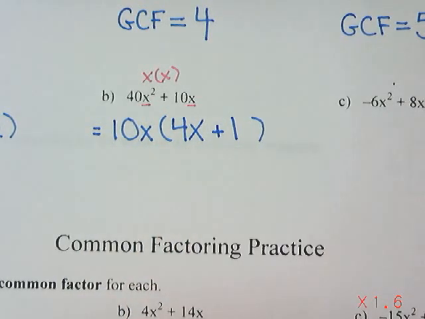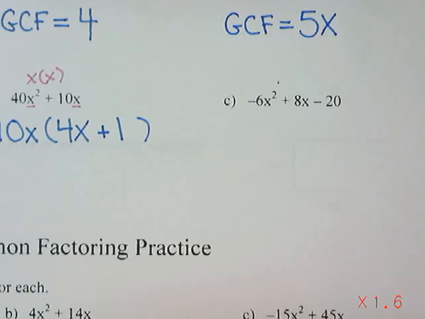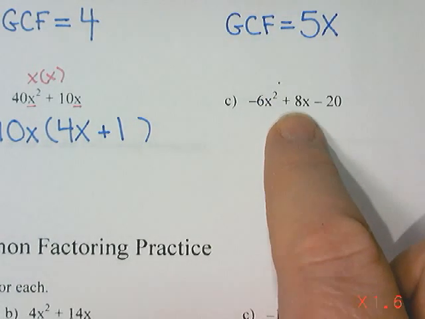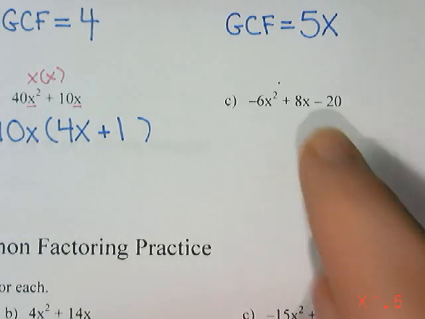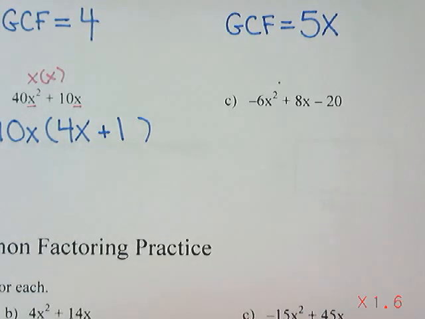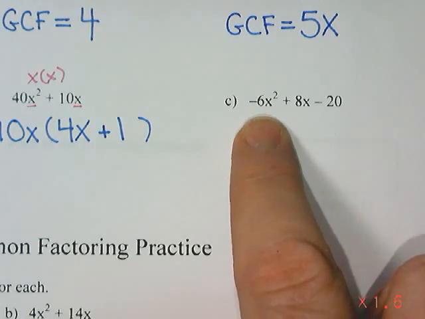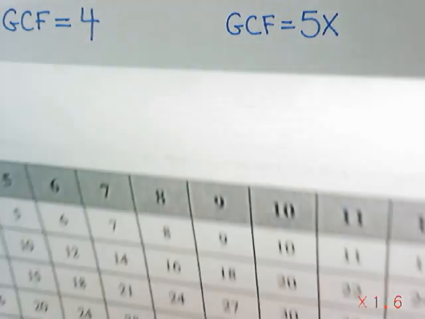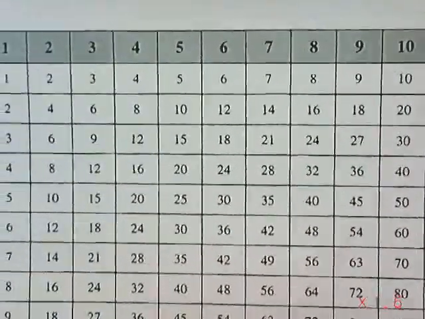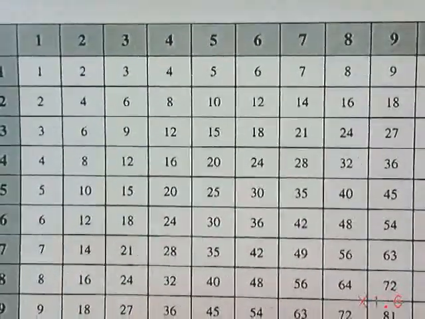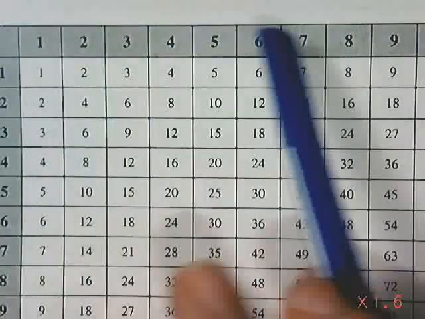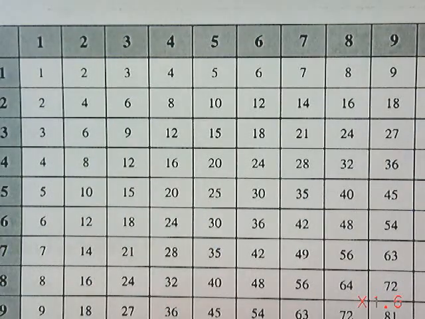We have one more example. This one is negative 6x squared plus 8x minus 20. So I'm going to start with 6, 8, and 20. And I want to look on my multiplication grid and try to find a row that has 6, 8, and 20. So they should always be in row number 1, which they are.